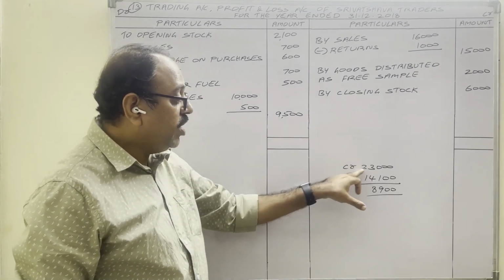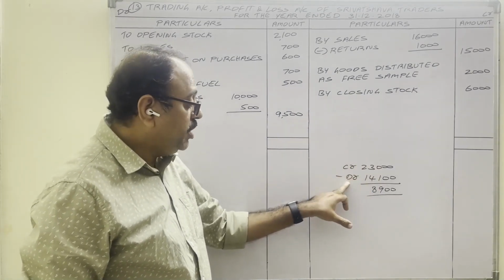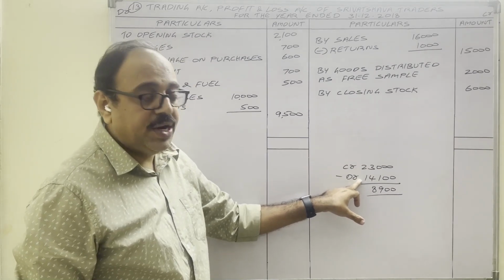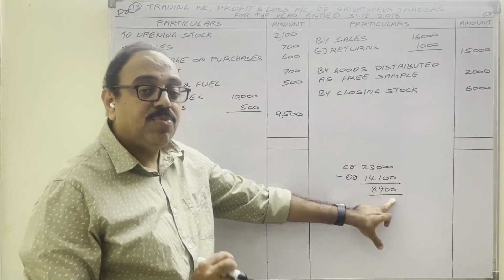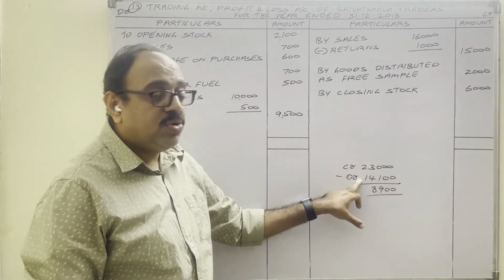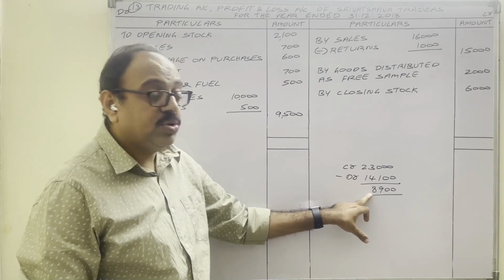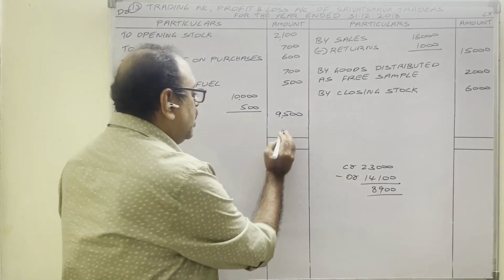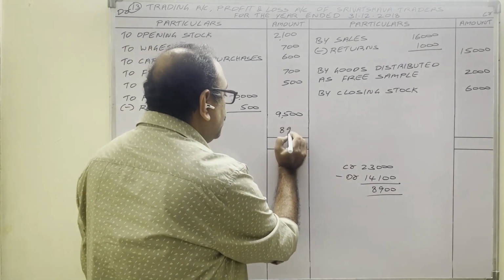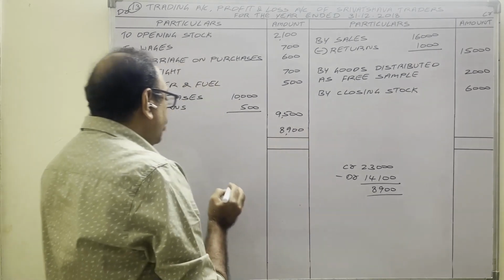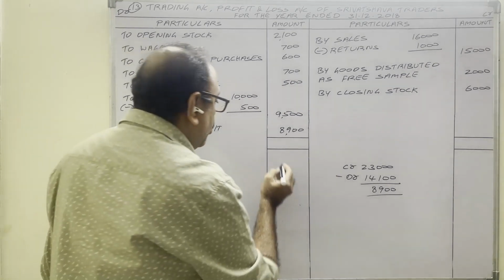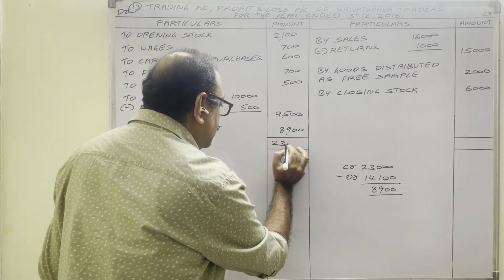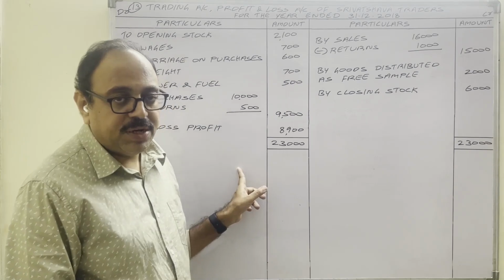Credit side total 23,000 rupees. Debit side total 14,100. Income is more than expenditure. Therefore, the difference is profit. The debit side total is less, so on the debit side you have to show this profit, 8,900. For this you write: to gross profit. We should write the highest total on both sides. Credit total 23,000 rupees. Trading account is completed.